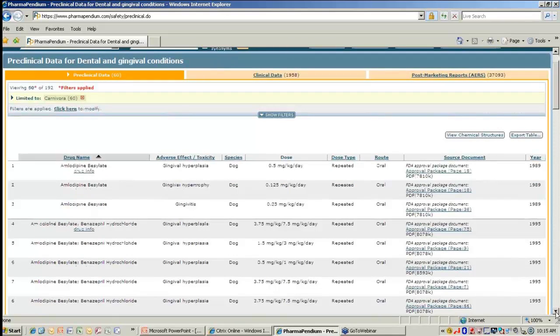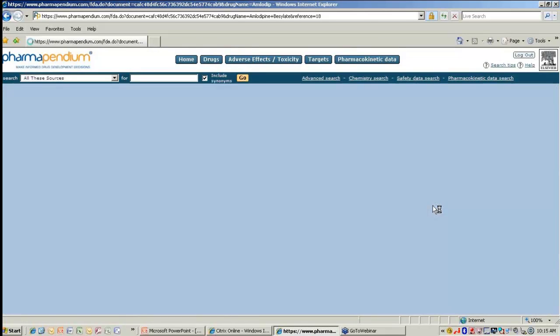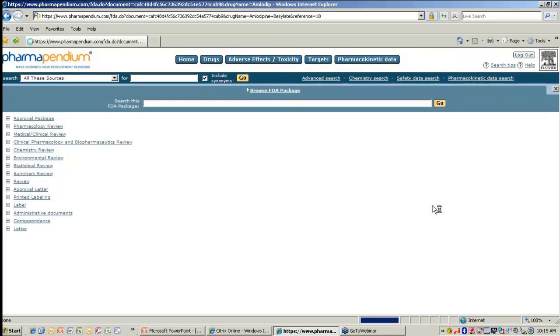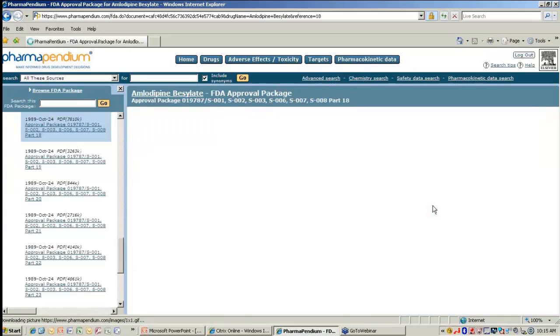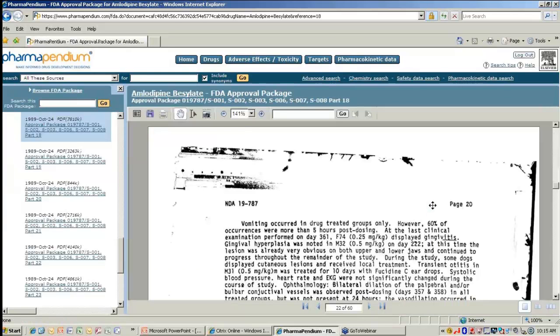And then if we, let's say, click on the first result, just to see what the approval package looks like, or the document looks like. We click here. We can see over here it mentions gingivitis and then goes into more detail about that side effect. So it really brings you to the page that you're looking for in the document without you having to spend a lot of time going through everything. So that's one nice simple example of how we can find adverse event data, for example, in preclinical studies.